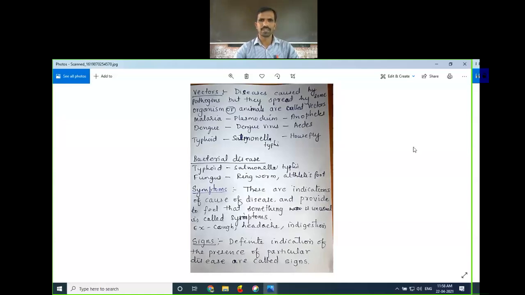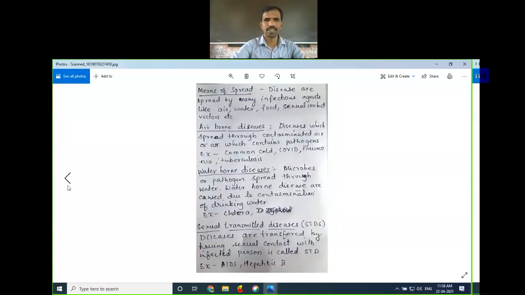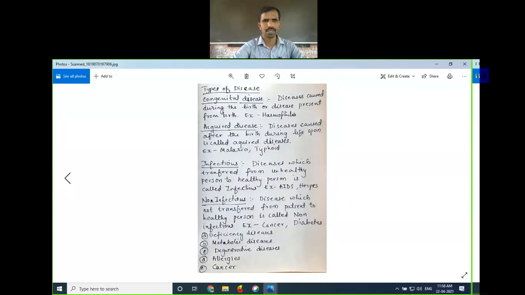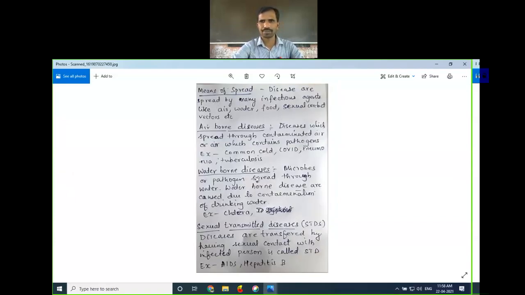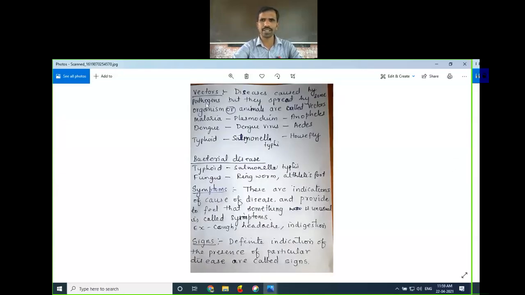So all these diseases have some causes. Some diseases spread through vectors. I'm changing the screen over here. See this. So airborne diseases are there, waterborne diseases are there, sexually transmitted diseases are there, and some diseases are transferred by vectors.